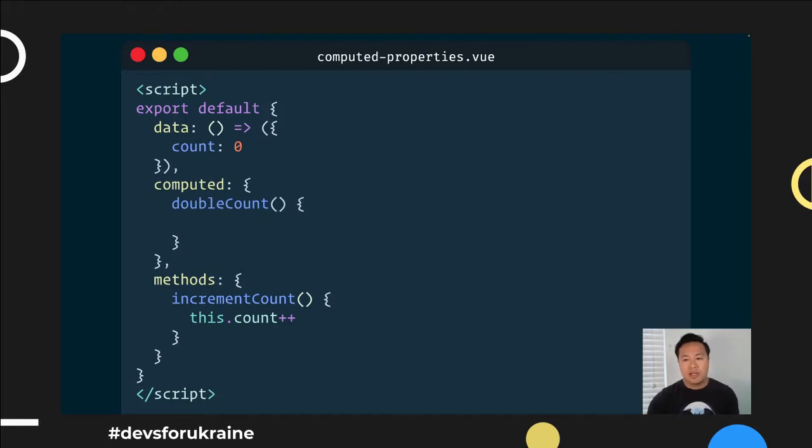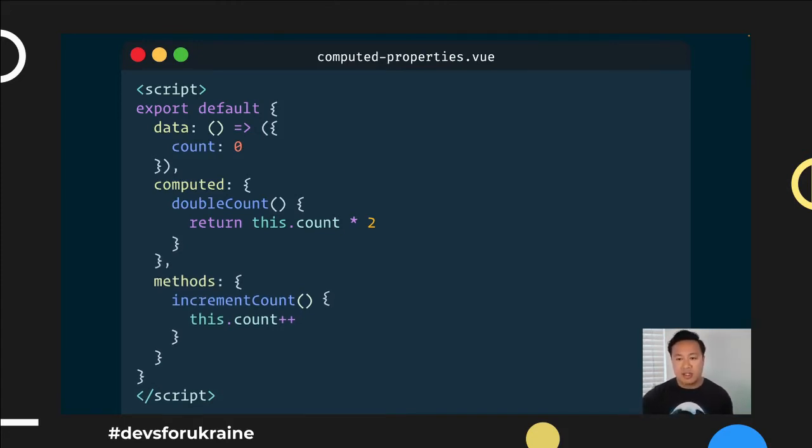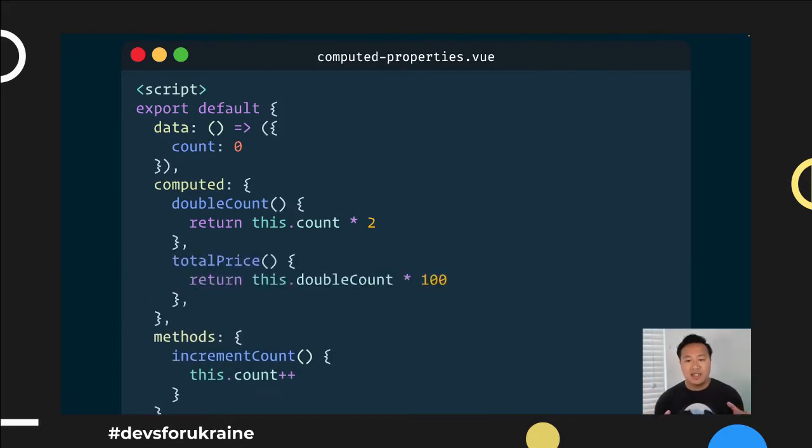Well, we have double count, which is a function, and the function will go ahead and basically return a value that's calculated based on the dependency to the original count. And so because of this, every time count updates, double count will update accordingly, be cached correctly, and then render accordingly and performantly to the rest of your application. And what's even better is that computed properties not only work with other reactive data, as we see here, but you can actually combine them so that it works on other computed properties.